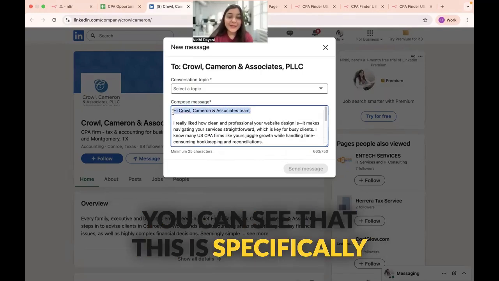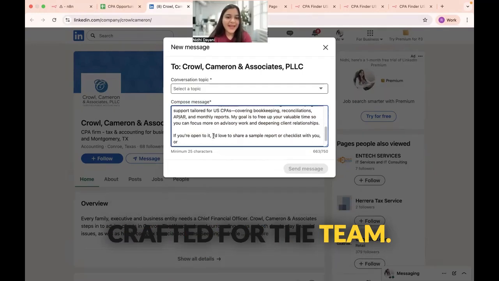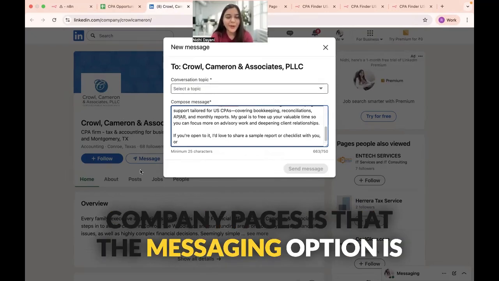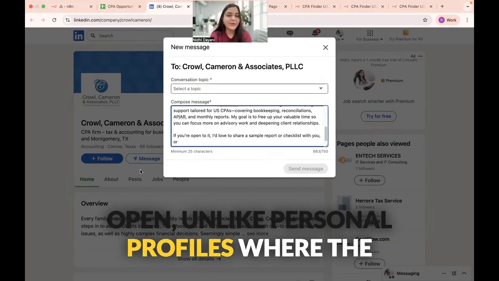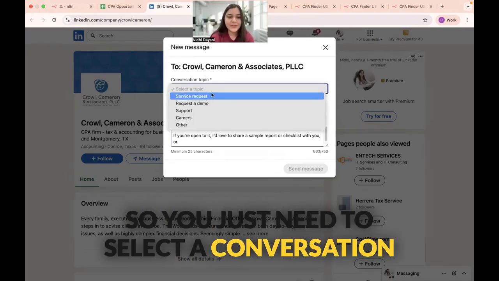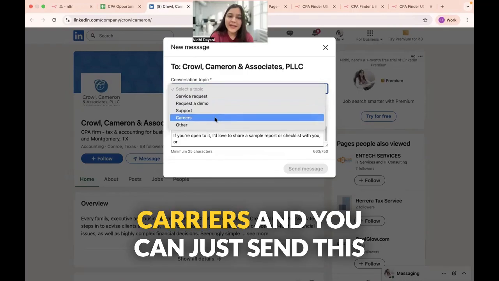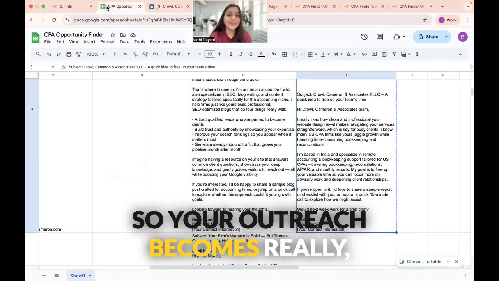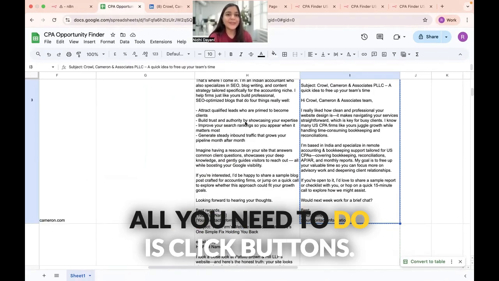You can see that this is specifically crafted for the team. And the good part about LinkedIn company pages is that the messaging option is open, unlike personal profiles where the DMs may be restricted. So you just need to select a conversation topic, for example, careers, and you can just send this message right here. So your outreach becomes really, really easy. All you need to do is click buttons.